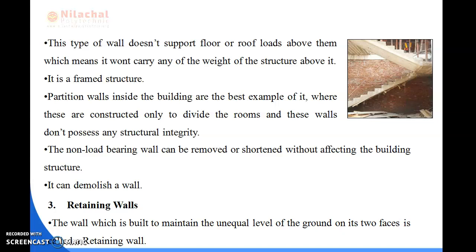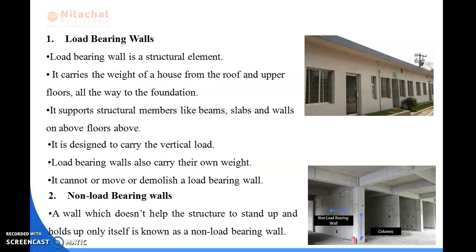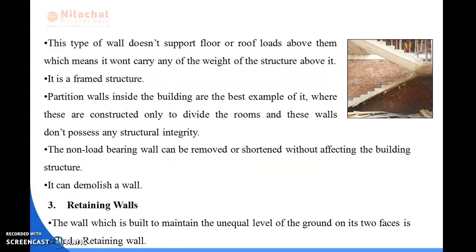So we can say that a non-load bearing wall is also known as a partition wall, and it does not help the structure to stand up, it holds up only itself. A non-load bearing wall can be demolished and can also be removed without affecting the building structure. The best example of the non-load bearing wall is the partition wall.